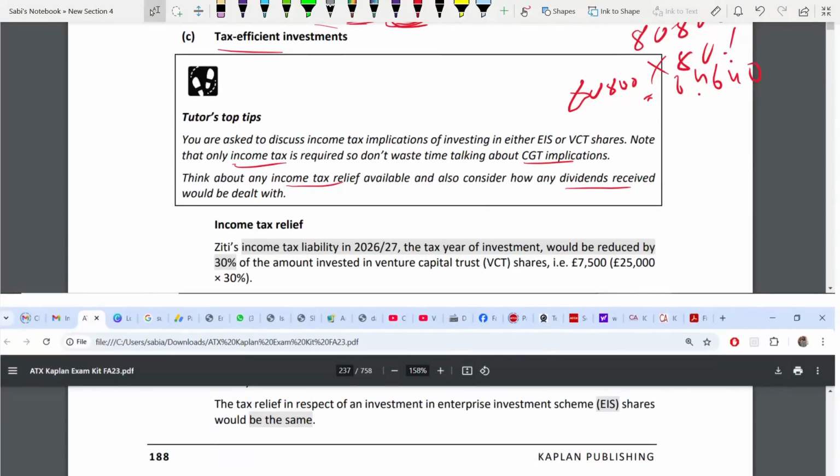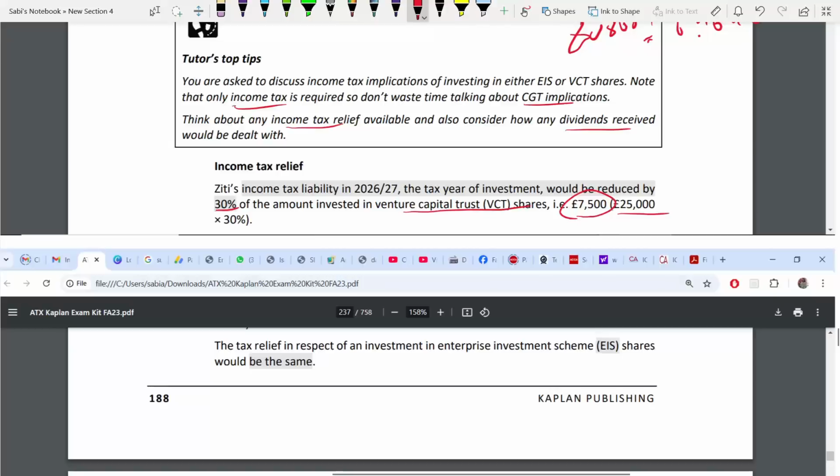Okay. So here, first, let's talk about VCT. You have to know the rules. This is pure knowledge, nothing new. So VCT, your income tax liability will reduce by 30%. What was the amount you invested? 25,000. So take 30% of 25, which is 7,500. Income tax will reduce by this amount. It is same for EIS, thankfully. So wherever it's same, do not calculate again 25 into 30 and waste time. Only fools do that. I'm sorry to use my words. A smart, wise candidate always follows up rather than wasting time. If it's same, they would write it would be same.